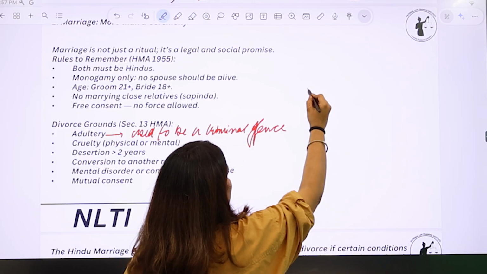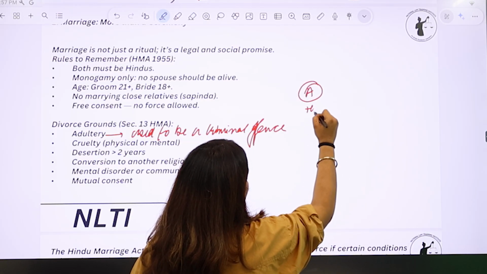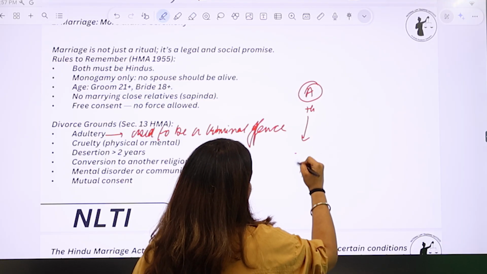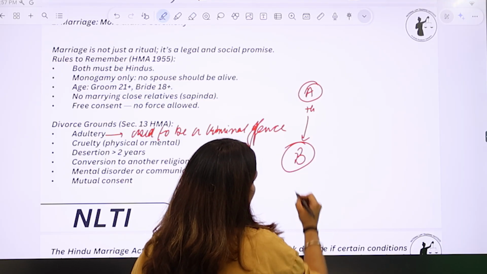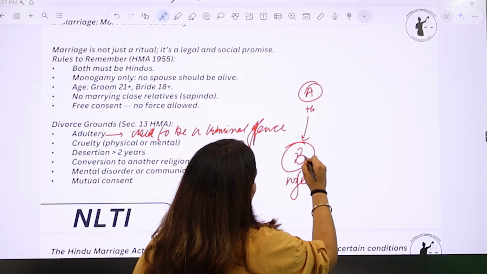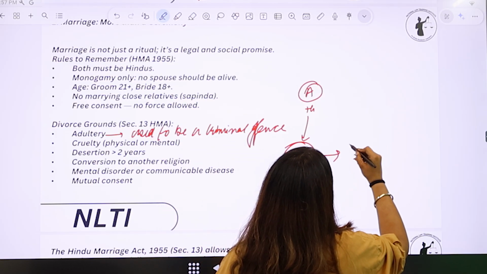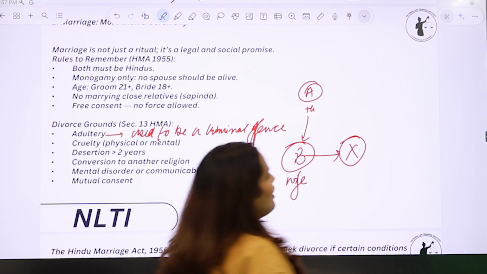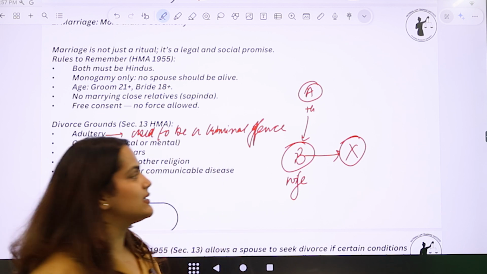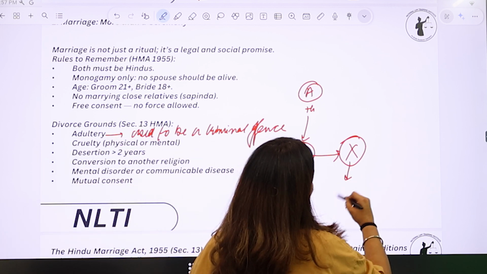Adultery simply means, let's say this is A, he is the husband, and A has his wife B. B is the wife, right? Now, B falls in love with another man who is X, right? Now, the charge of adultery was levied on the other man.